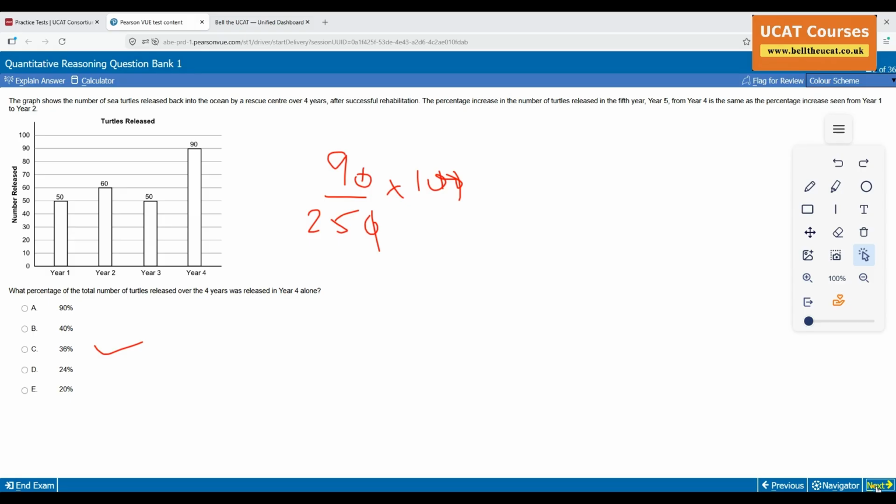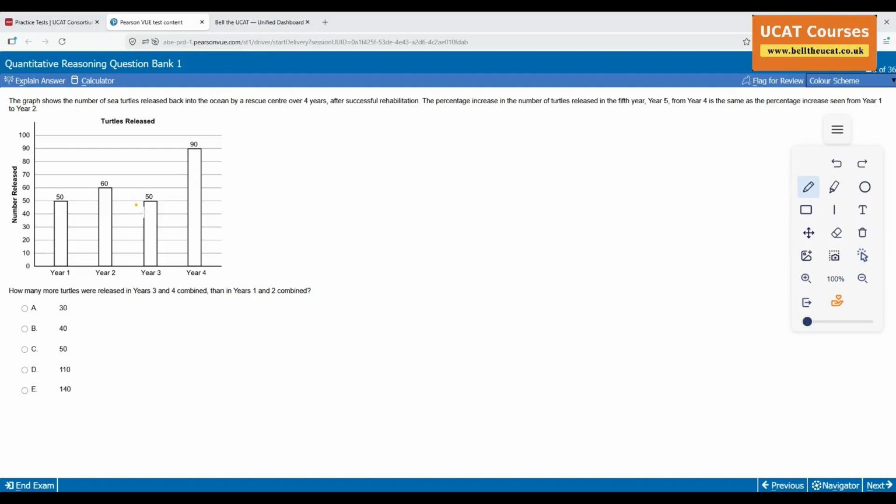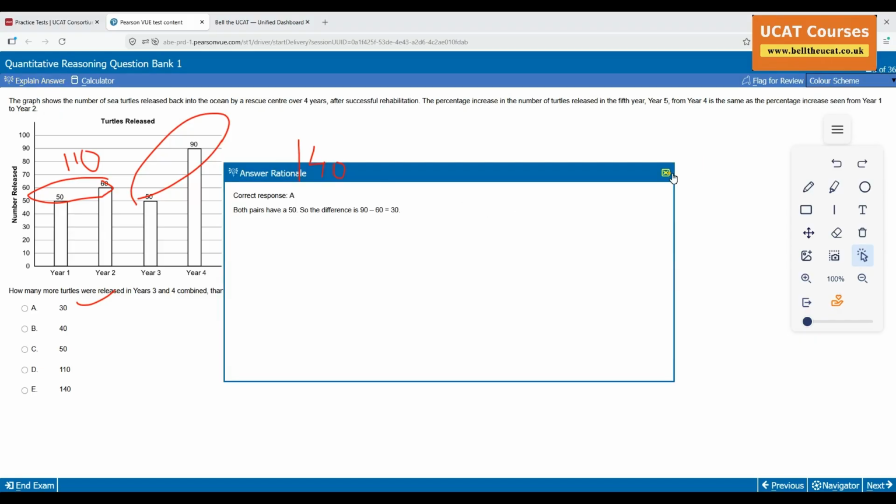Moving on quickly to our next question. How many turtles were released in year 3 and 4 combined? He wants years 3 and 4 combined, so 90 plus 50 is 140. How much was there together in this one? Do I have 110? 140 minus 110 is 30. That's an easy, 10-second question. The answer is 30. Anybody could have done that.